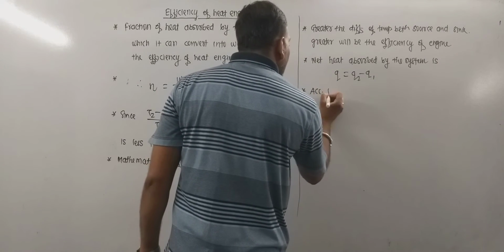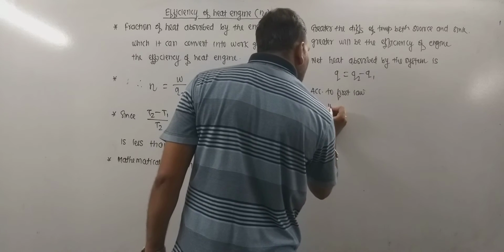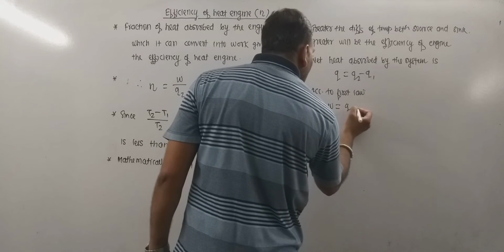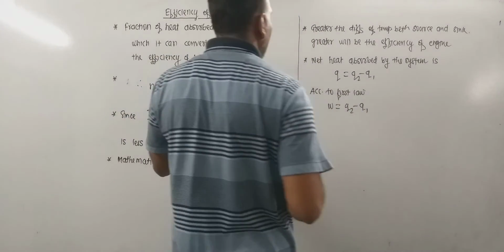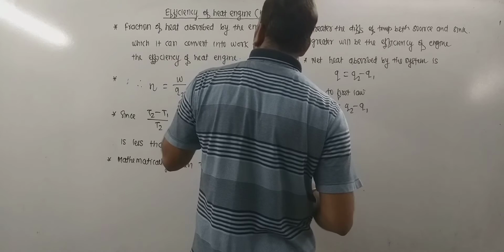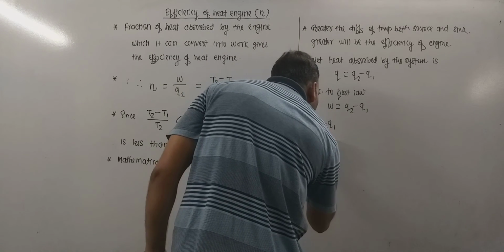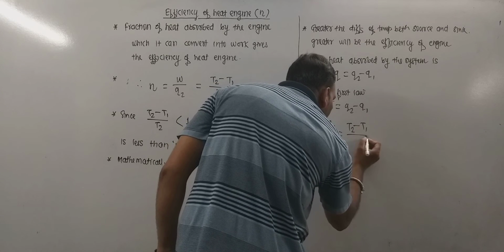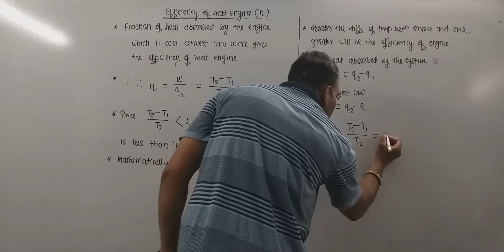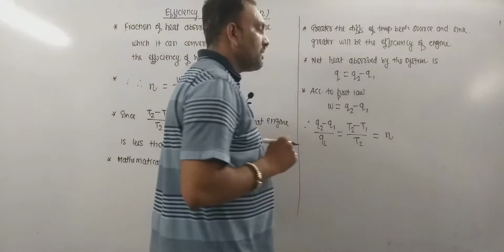And according to first law of thermodynamics, W is equal to what? Q2 minus Q1. So in this case, if we put Q2 minus Q1 instead of W, then we can write Q2 minus Q1 upon Q2 is equal to what? T2 minus T1 upon T2, and which subsequently equals to what? Efficiency of engine. This is very important thing.